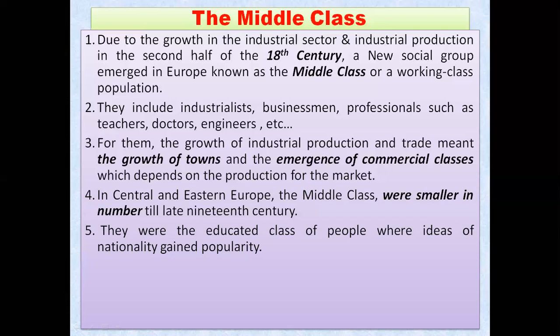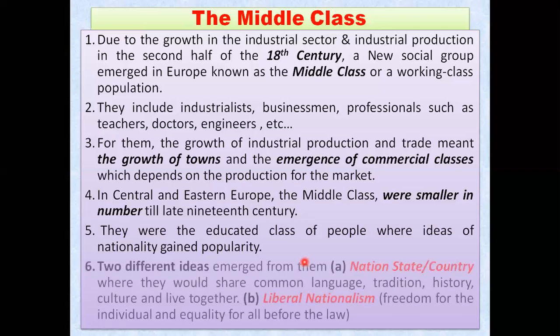They are qualified people. So these middle class people included this educated class, where the ideas of nationality gained popularity. Means from here you can say the idea of nationalism is spread. It got popular over here because people here are educated. They know the value of freedom, liberty, equality. That's why the idea of nationalism spread from here only. It started and gained popularity in this class.